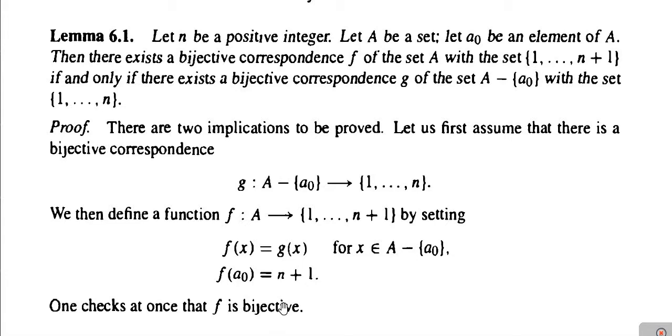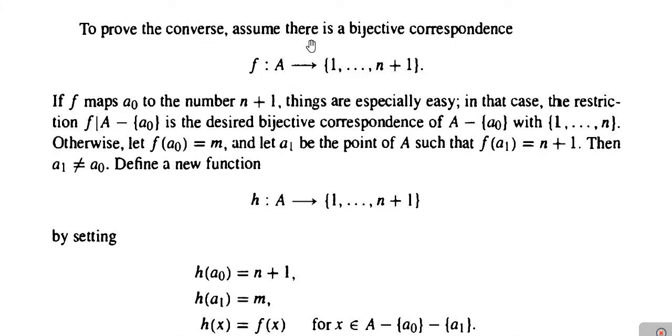Now let us move to the second part, which is the converse of this part. To prove the converse, let us suppose that there is a bijective correspondence f from the set A to the set containing elements 1, 2, 3 up to n plus 1. Now we have to show that then g is a bijective correspondence from the set A minus singleton A0 to the set 1, 2, 3 up to n. So next, if f maps A naught to the number n plus 1, then obviously the result is easy.